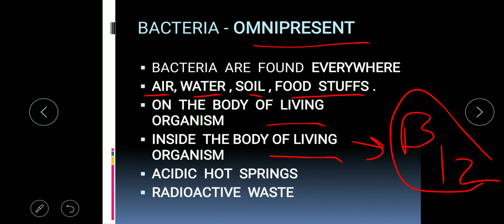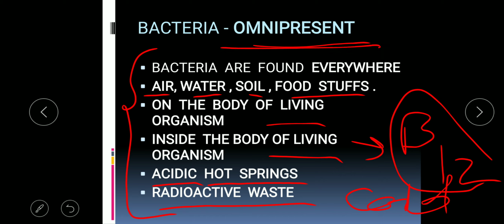It is able to survive acidic conditions also. It is able to survive in hot springs also. It is able to survive on radioactive waste also. Even it is found in the coldest conditions also. So this bacteria is able to survive at each and every place of this earth. So that is why bacteria is said to be omnipresent.